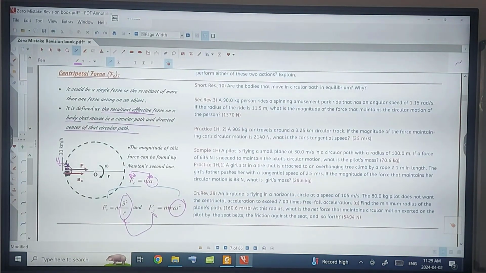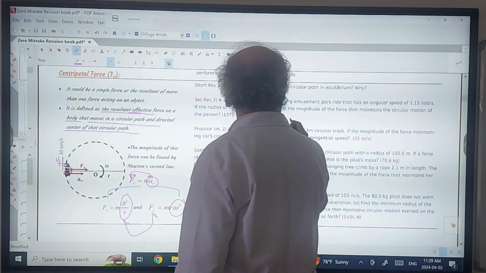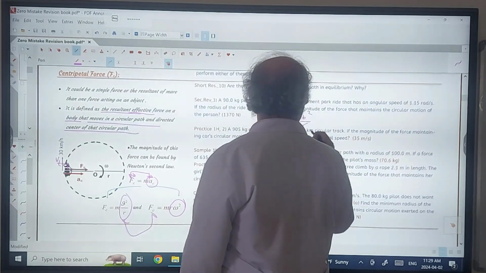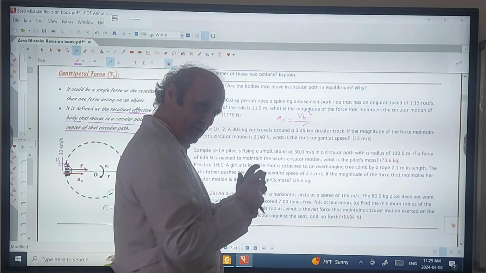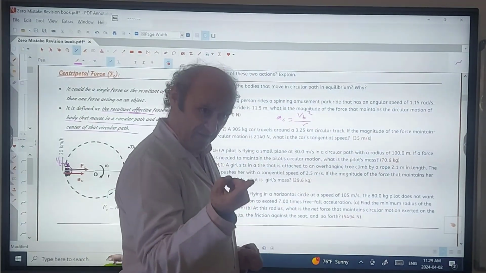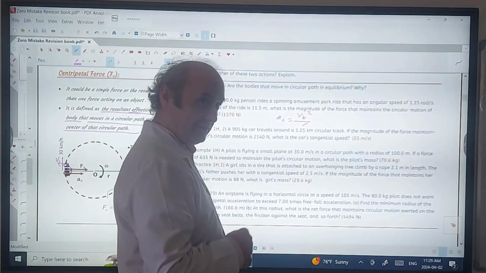Vt and Fc is 90. Yes, only. Vt is tangent, Ac is towards the center. The angle between them is 90 always. But Vt squared over R, how do we calculate the magnitude of Ac? It's not about direction. Ac is equal to Vt squared over R. Did I put an arrow in here? No. It's just about magnitude, how the magnitudes are related. It makes sense because if Vt increases, direction change becomes quicker. That's why Ac increases. They are related in magnitude.